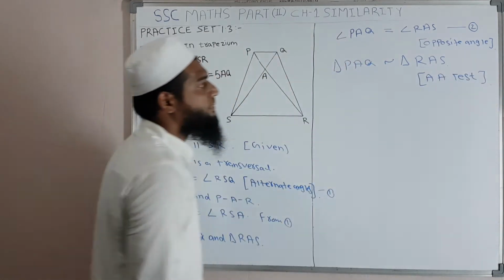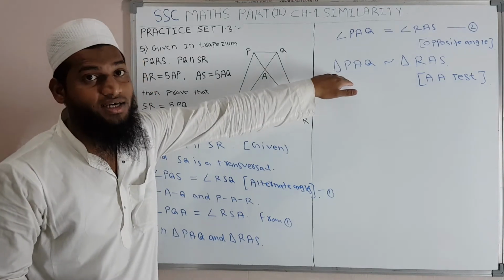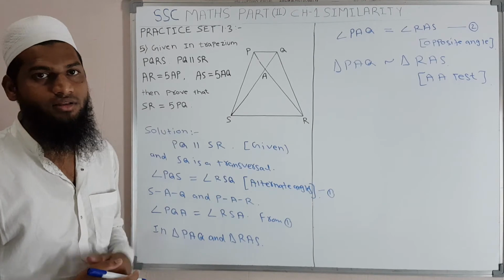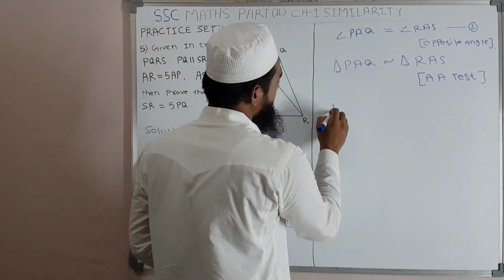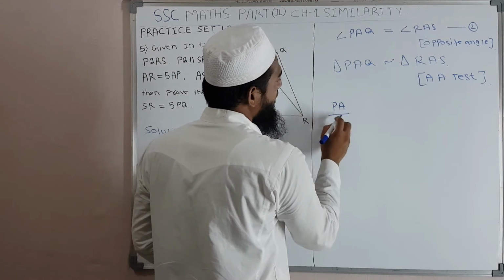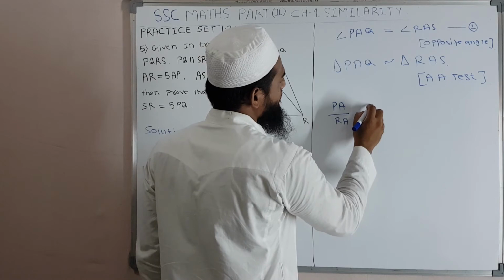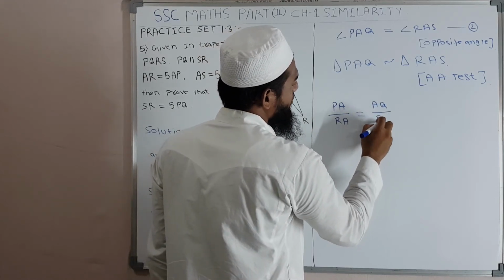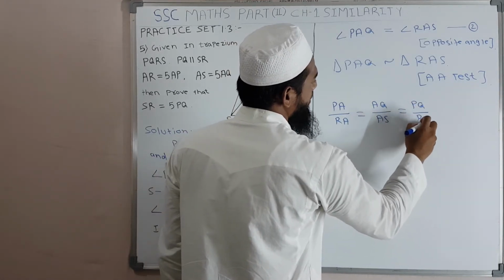Okay, now after proving these two triangles are similar, what we can take? We can take the ratio of their sides, they are in equal proportions. So we can write here PA upon RA is equals to AQ upon AS is equals to PQ upon RS.